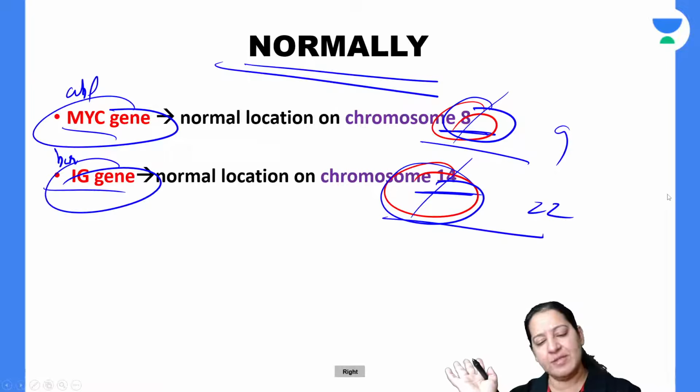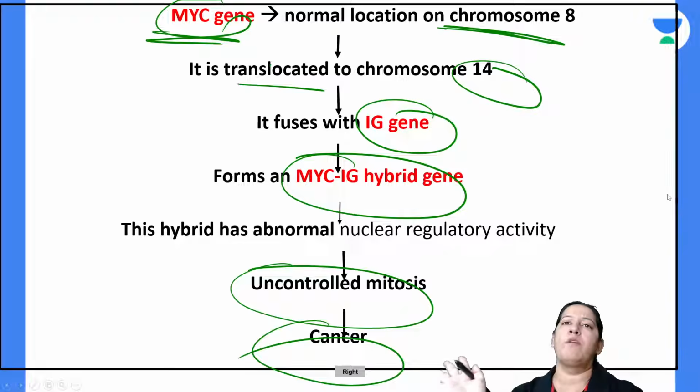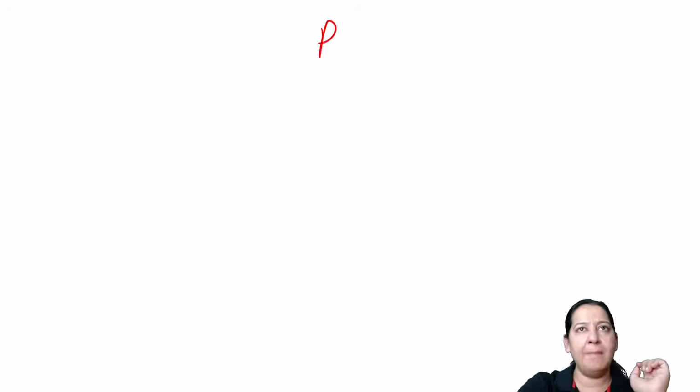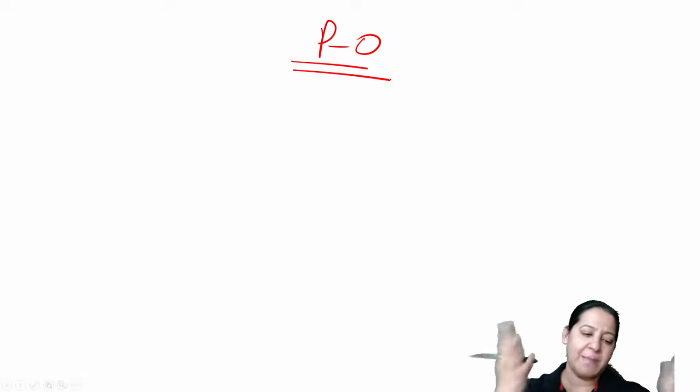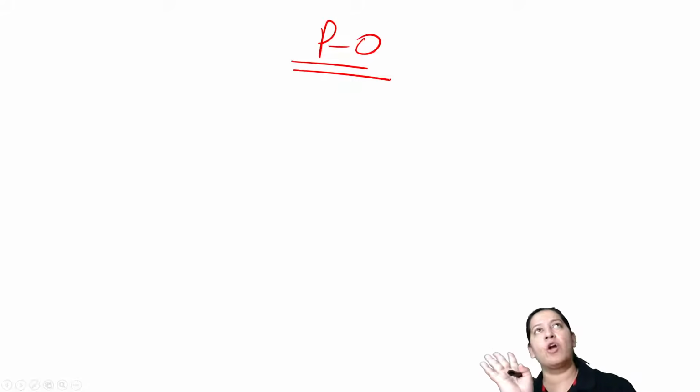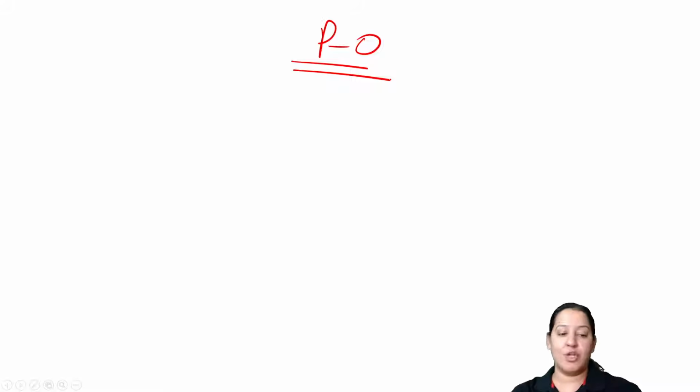Okay, let me tell you the summary now. So proto-oncogene is over from my side. I have taught you proto-oncogene completely. So I am done with proto-oncogene. Let me summarize proto-oncogene. You have to help me in the summary. Have you got it? What is proto-oncogene? Now I will start tumor suppressor gene. Everyone give me a thumbs up. I will start tumor suppressor gene now. So proto-oncogene is over.